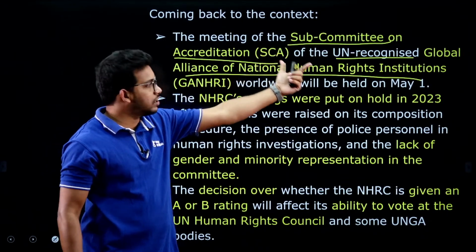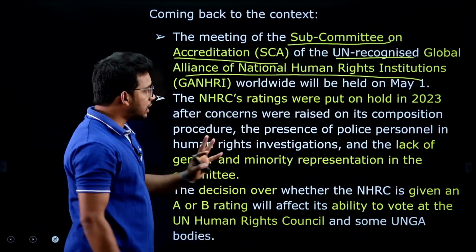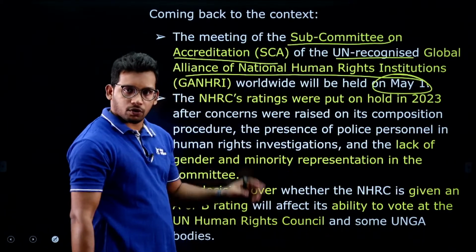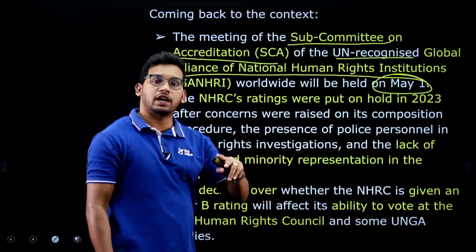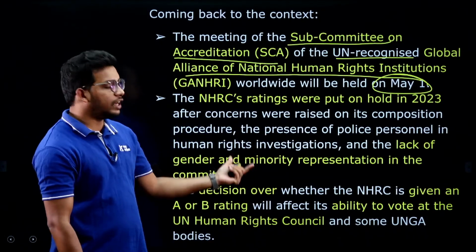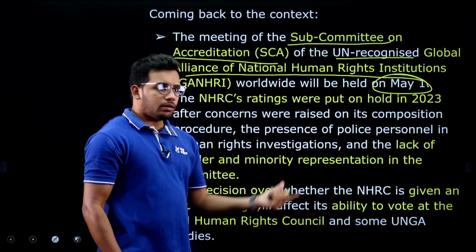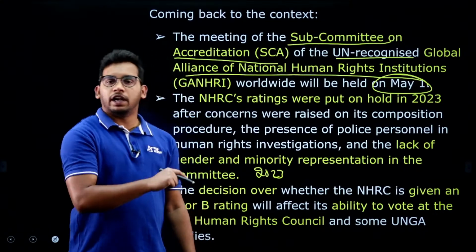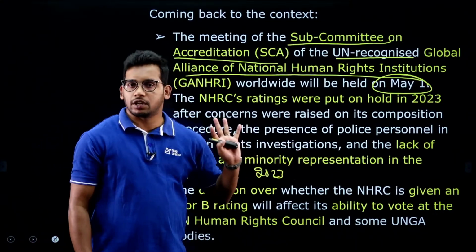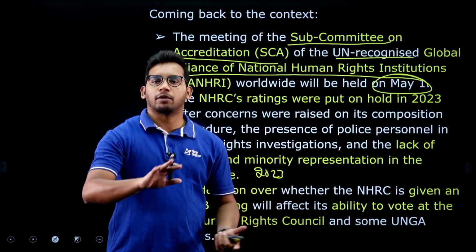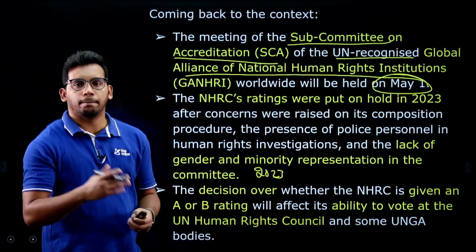So, this committee under this organization will give the rating, and they are going to meet on May 1st. In the next few days they are going to meet and discuss the accreditation for different organizations, different countries, and including India as well, right. In 2023 they did not give a rating to the National Human Rights Commission because of lack of minority members, like people from minority religions like Islam, Buddhist, Jains.